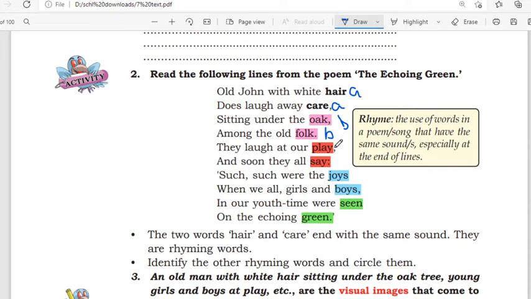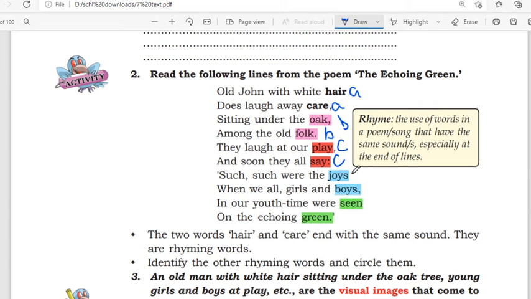The next line ends with the word play. Does it sound similar to that of the others? No, it is different. So we can choose another code, another name for this line. So we can select the next alphabet C. Here the ending sound, the last word is say, which is similar to that of play. So we can repeat the code C here also.